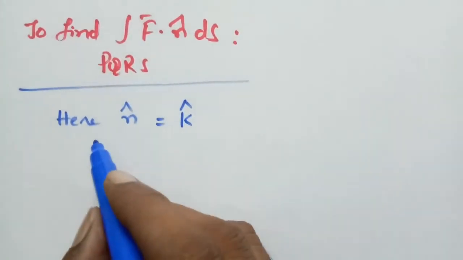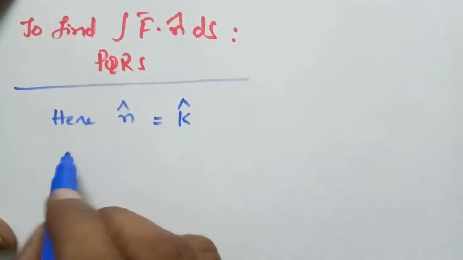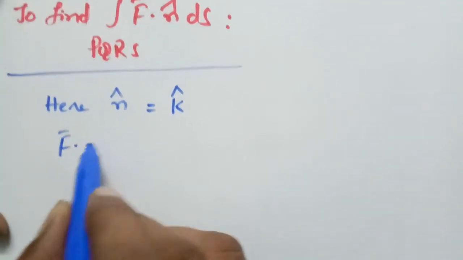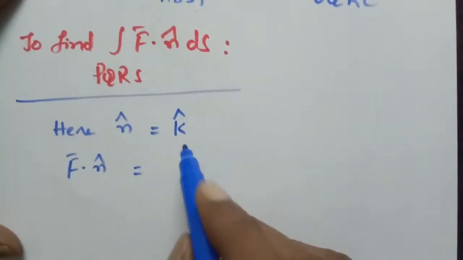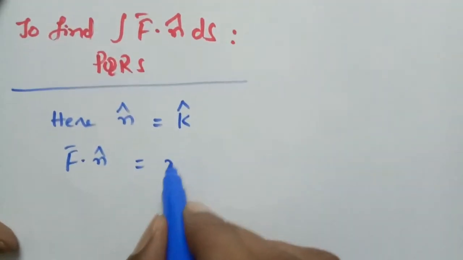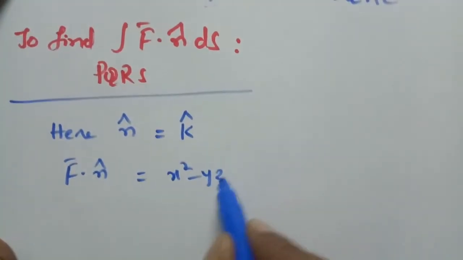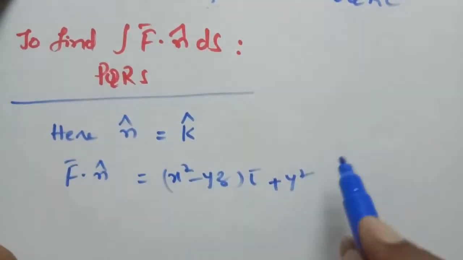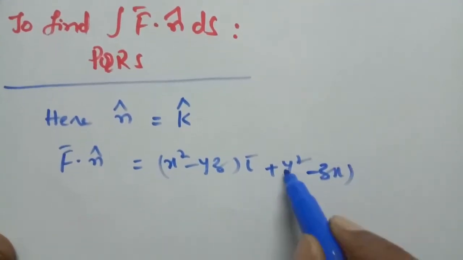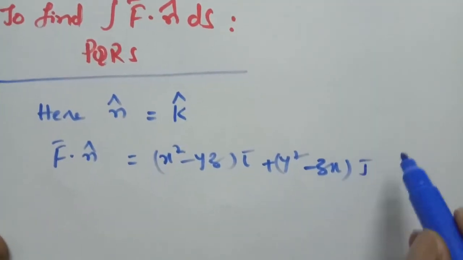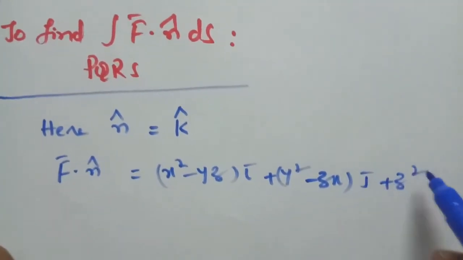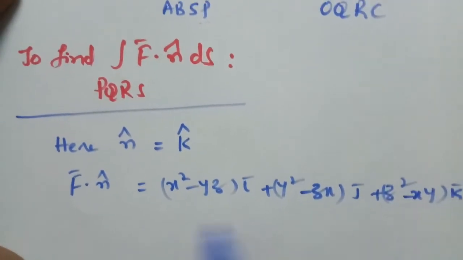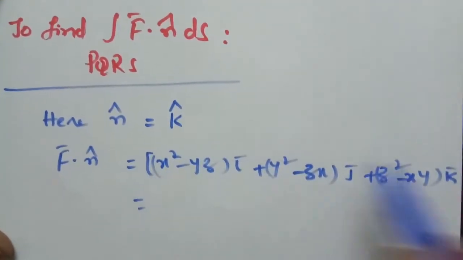Therefore, now f bar dot n cap is equal to, what is f bar? x square minus yz i bar plus y square minus zx j bar plus z square minus xy k bar, dot k bar.